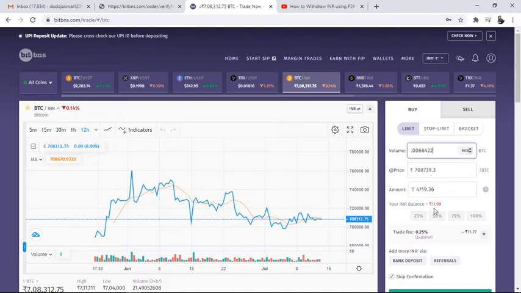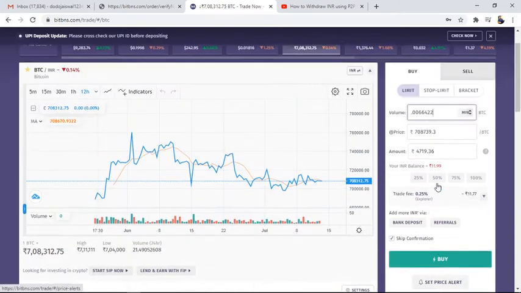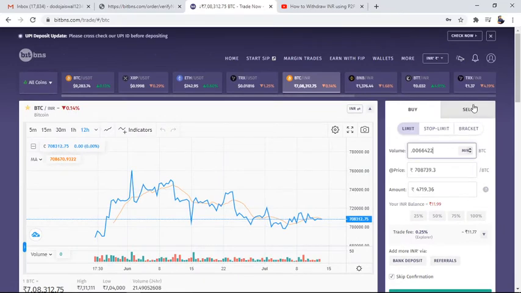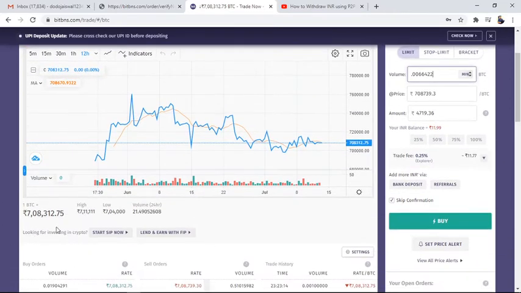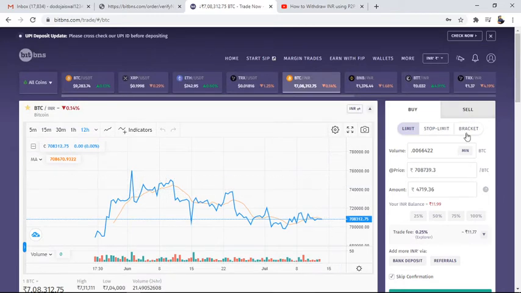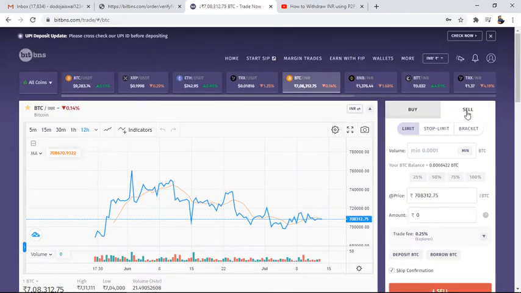For that, let me show you many things here which you will be able to understand easily. Recently the price with this trade is 708,312, and now I am going to sell here for example. Now when I put the same value, you can see here in our wallet it is showing that you have this much amount.